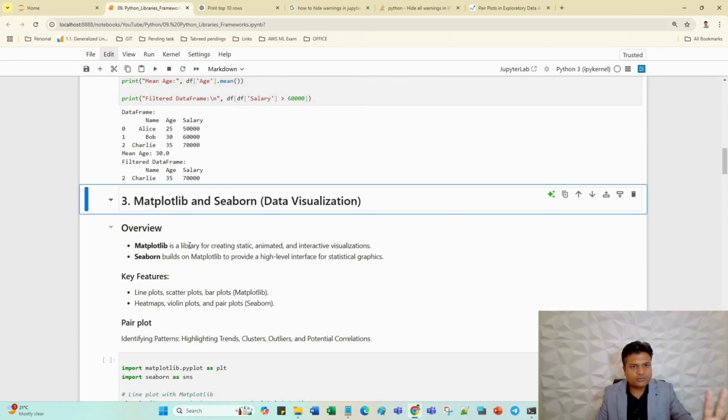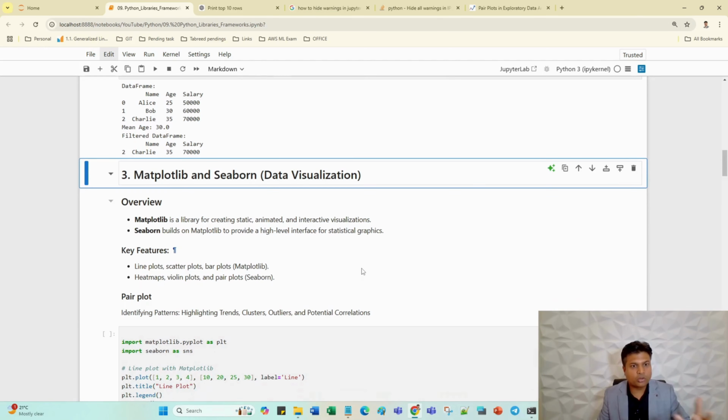Matplotlib is a library, just focus on the definition, to create static, animated and interactive visualizations. And what is Seaborn? Built on Matplotlib. So basically Seaborn is built on top of Matplotlib to provide a high level interface for statistical graphics. Seaborn has some advanced features, and Matplotlib is by the way sufficient, but Seaborn has so many advanced features like pair plot and all these things we can create using Seaborn.